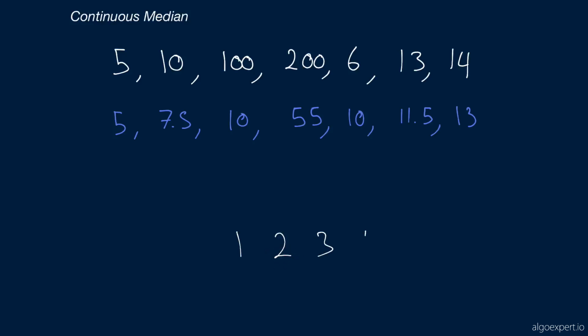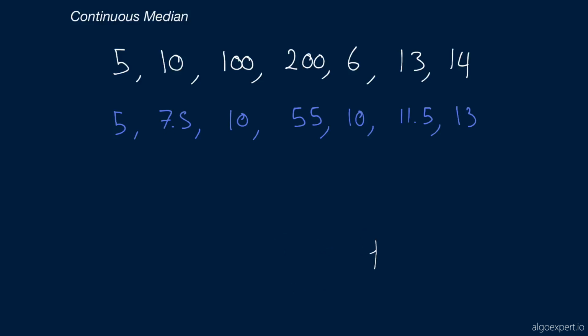And if we have an even amount of numbers, like 4 numbers, then the median is going to be the average or the mean of the 2 middle numbers. So the average of 2 and 3, which is going to be 2.5. So if you have an odd amount of numbers, it's the number right in the middle. If you have an even amount of numbers, it is the average of the 2 numbers in the middle.